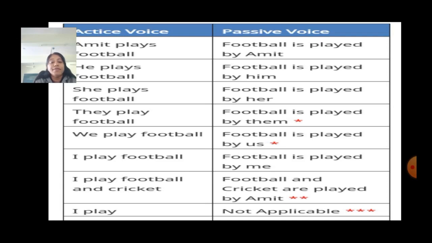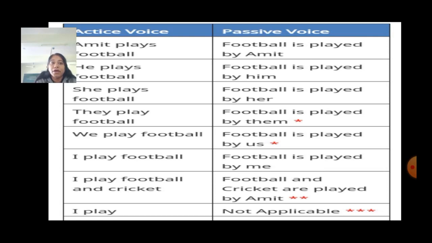Now, we will see a few examples in present tense and how we can change them into passive voice. Amit plays football. Here we will change into passive voice as football is played by Amit. He plays football. Football is played by him. She plays football. Football is played by her.